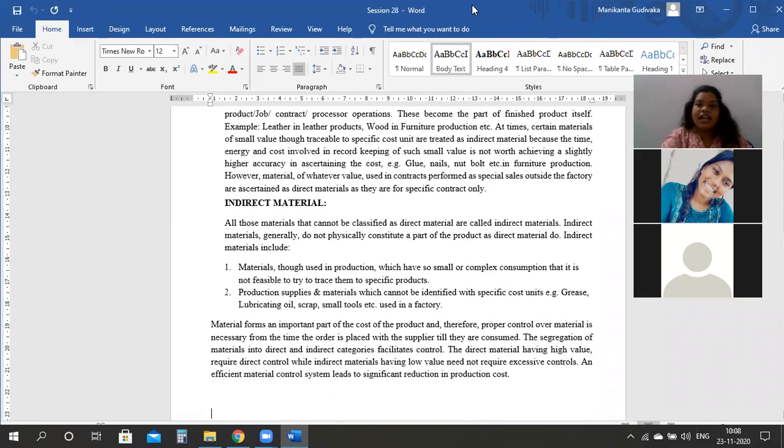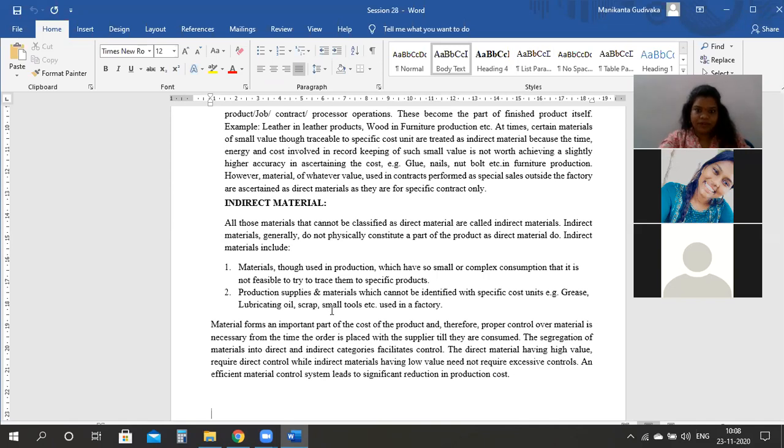If you see here, indirect materials are materials though used in the production which have a small or complex consumption so that it is not feasible to trace them to a specific product. Production supplies and materials which cannot be identified. If direct material is something you are able to identify, then indirect material is something you are not able to directly identify on the specific unit of output as a specific cost to be included in the output. Are you understanding, ma'am? Yes?